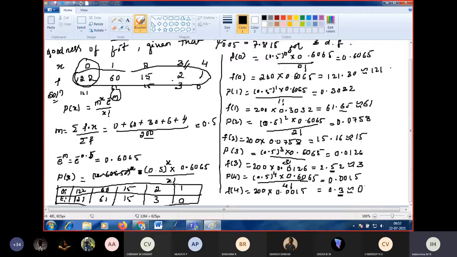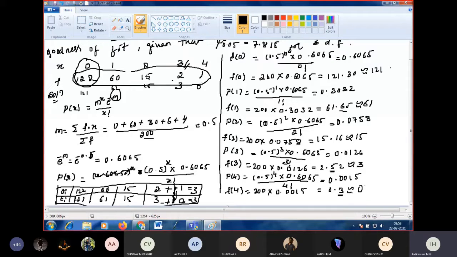If it is 0, what should we do? Add the previous two values. So we have to combine these. So 2 plus 1 is equal to 3, and 3 plus 0 is equal to 3.